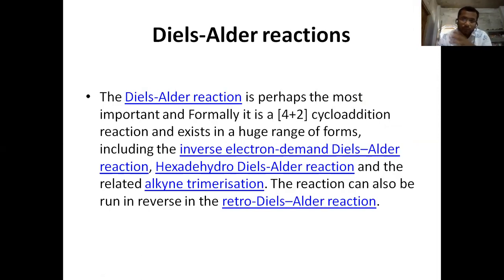It exists in a huge range of forms, including inverse electron demand Diels-Alder, hexadehydro Diels-Alder reaction, and is also related to alkyne trimerization.